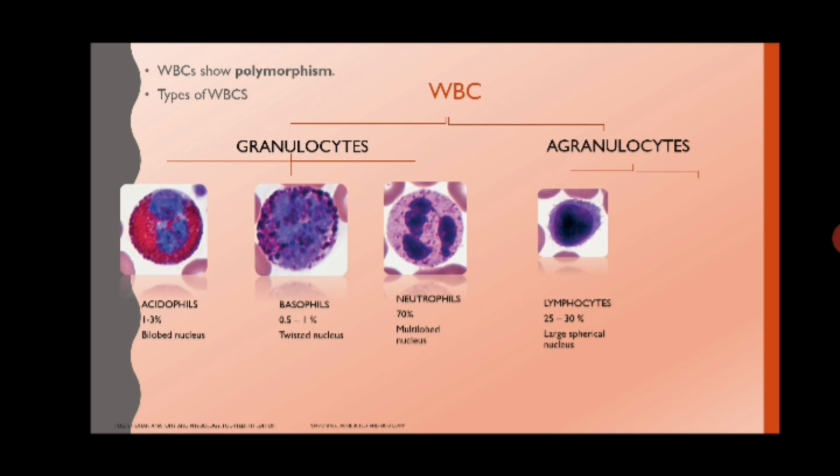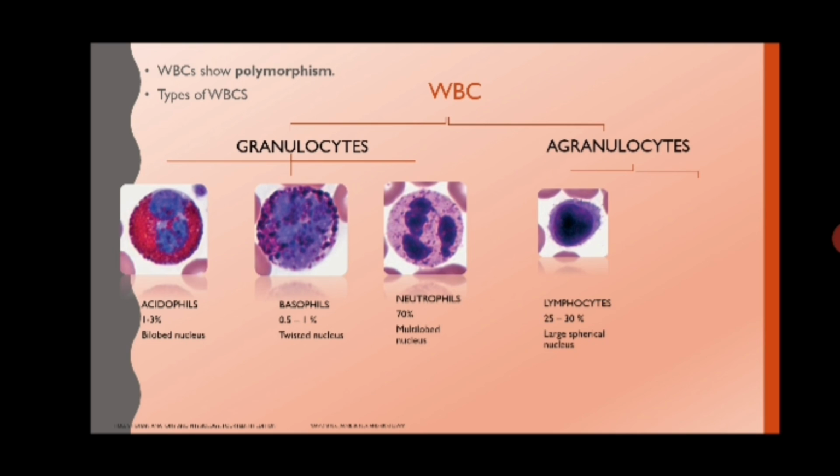The lymphocytes are of two types. This you will be learning in your immunity chapter. The two types of lymphocytes are B lymphocytes and T lymphocytes. That is, they are responsible for antibody production or humoral immunity. You must have studied about T cells, killer T cells, memory T cells, suppressor T cells. So this is what you will be studying in detail in your immunity chapter.